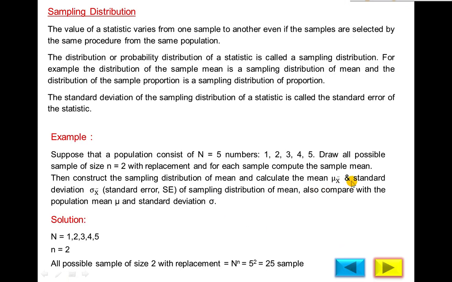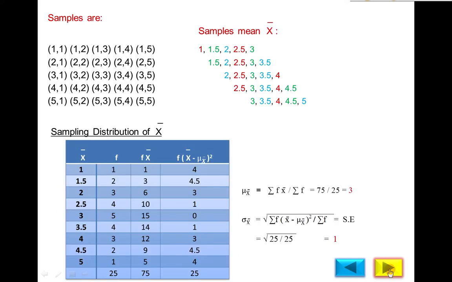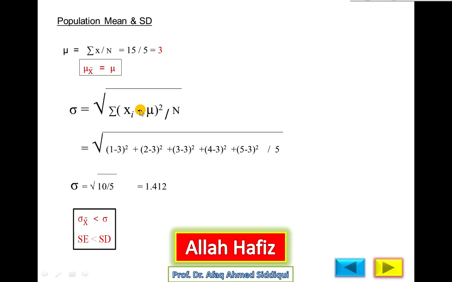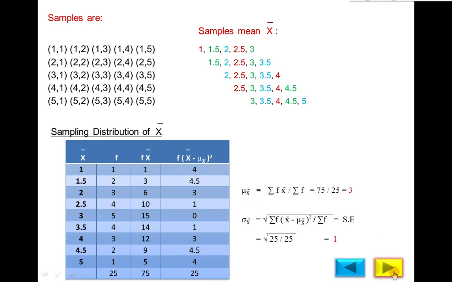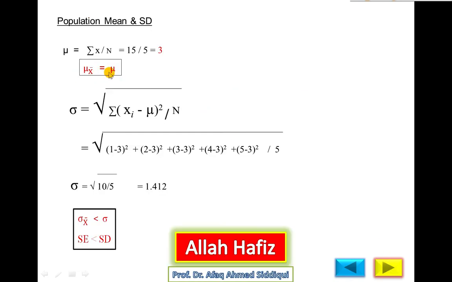Now compare with the population mean and standard deviation. There are 5 observations of the population data. Add all the values, 1 plus 2 plus 3 plus 4 plus 5, and you will obtain 15. Divided by the number of observations, 5, it will be equal to 3. So both are the same: the mean of the sampling distribution is 3, and the mean of the population data is 3. So the mean of the sampling distribution is always equal to the population mean. This has a proof, but the proof is not included in your syllabus. We have shown it here numerically.